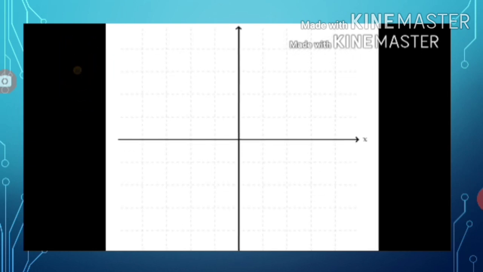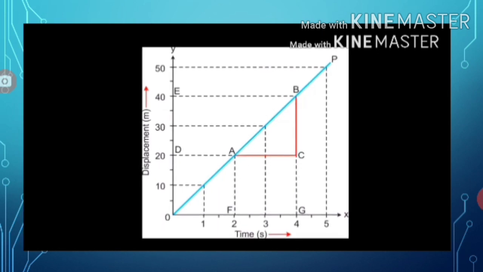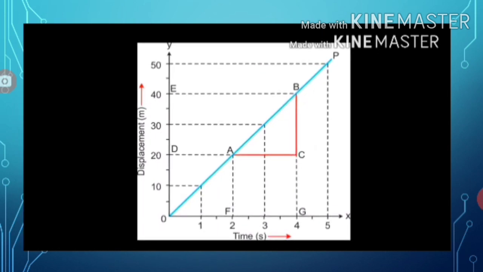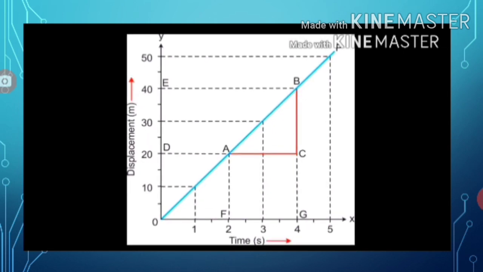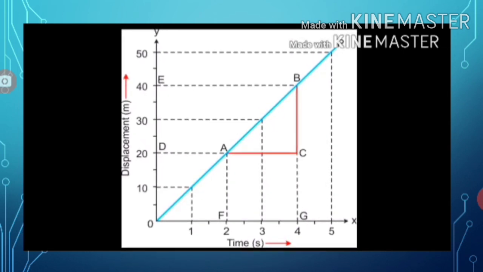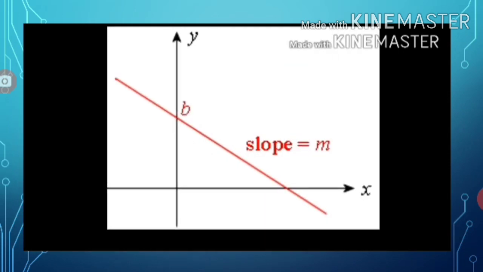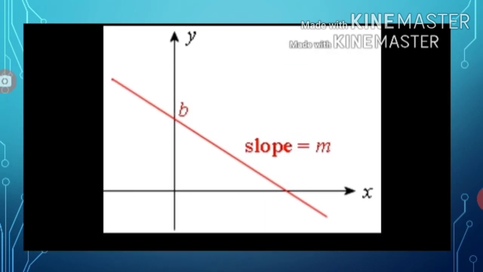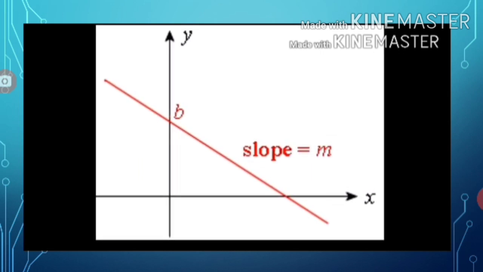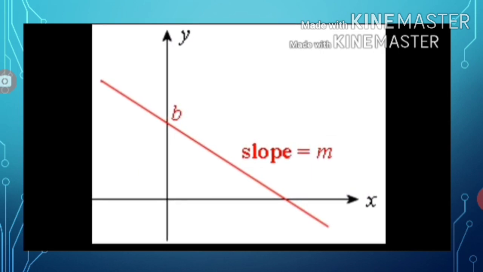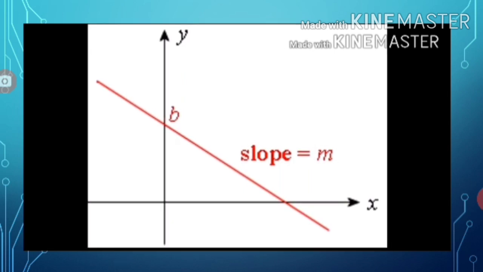Now, the first type. When the changes in x and y coordinates are both positive or both negative, then the slope is positive. When any one of them, the change in x or the change in y, is negative, then the slope is negative.